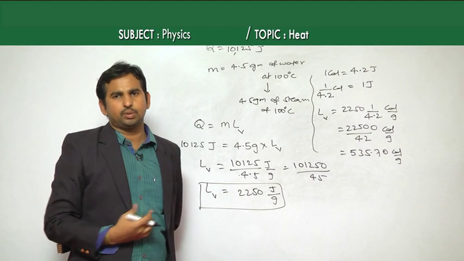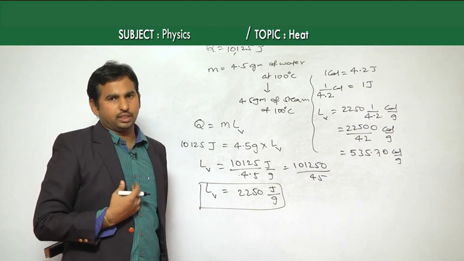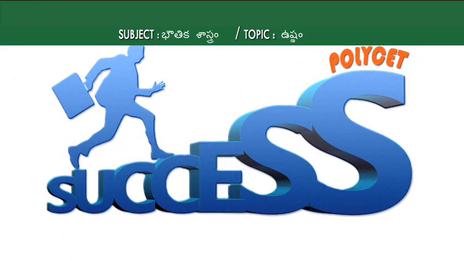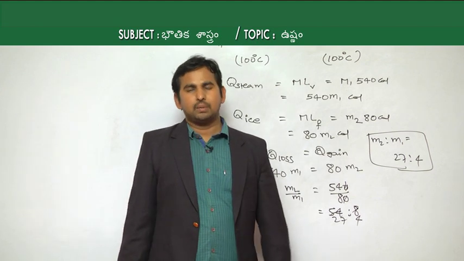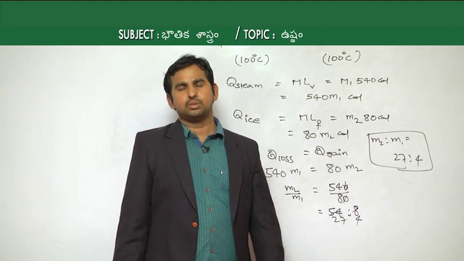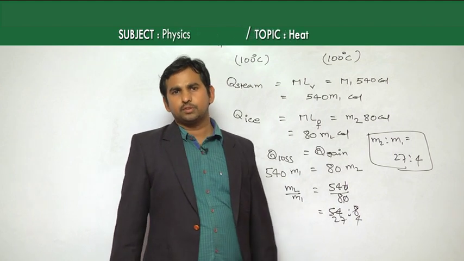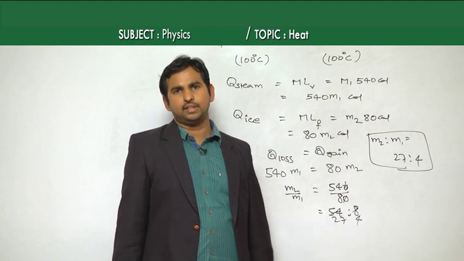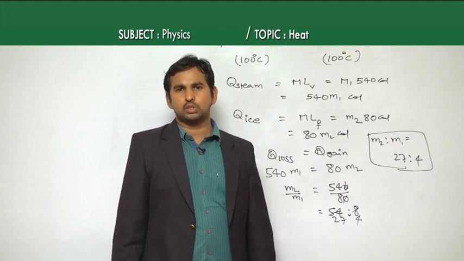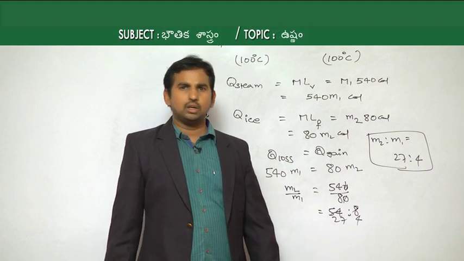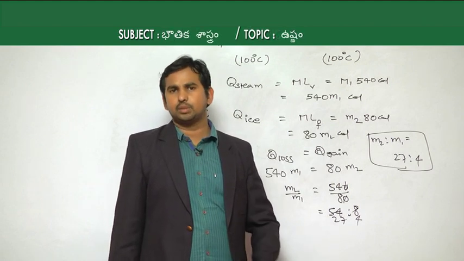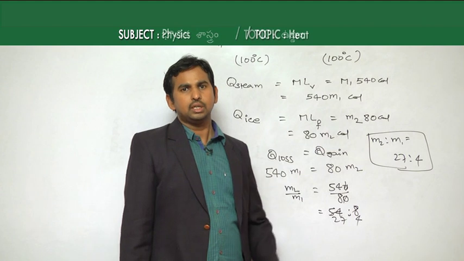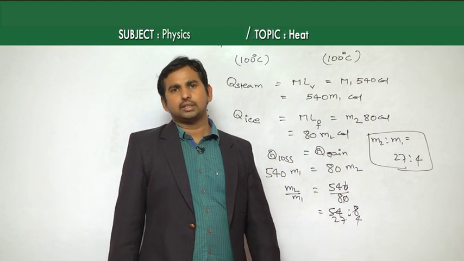The actual latent heat of vaporization in case of steam is approximately 535.7 calorie per gram, as we are getting. So, like this, there are a number of questions they ask in these MCQs. If you see multiple choice questions, more questions are asked about change of state, the process of change from one phase to another. Like in the condensation process, gaseous phase to liquid phase, or in melting, which is solid to liquid, or even in evaporation or boiling, which is conversion from the liquid state to the gaseous state.